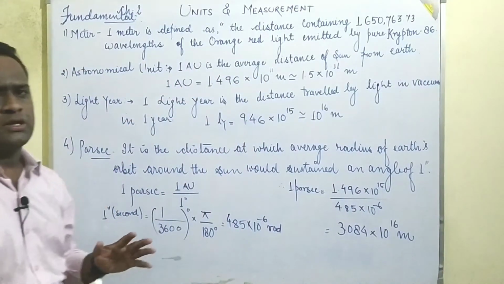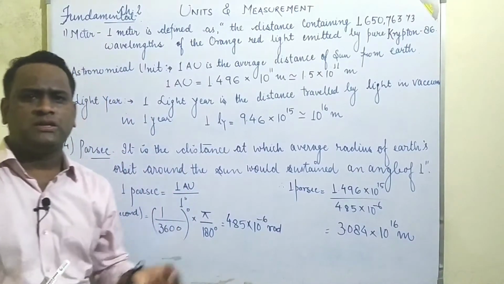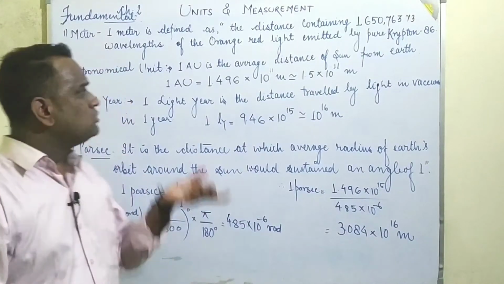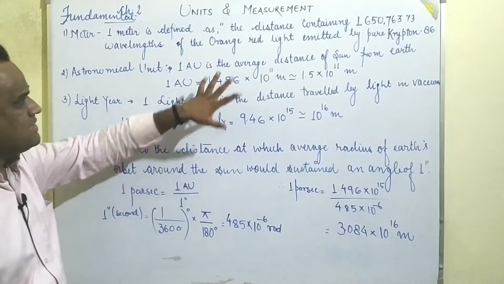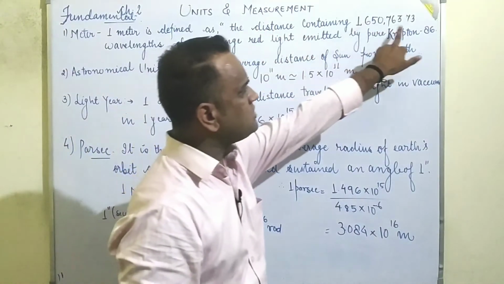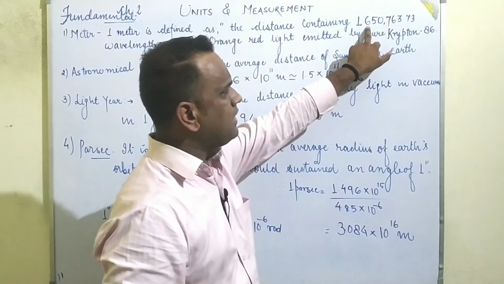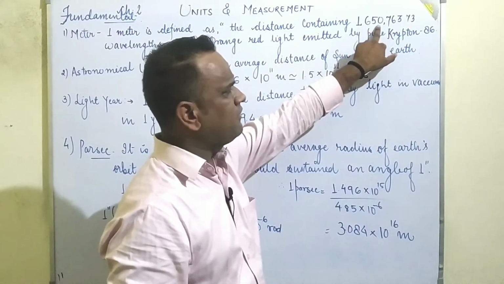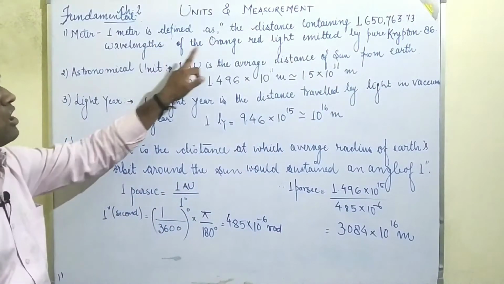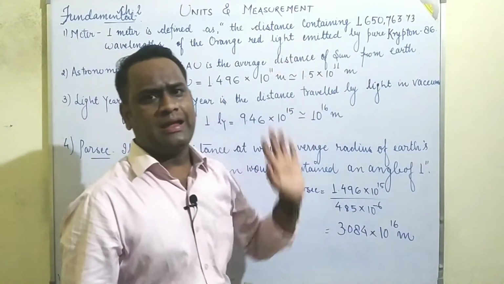What do you mean by meter? In our daily life we say that I have covered 1 meter, 1 kilometer, 1 decameter, 1 decimeter. What are those quantities? A meter can be defined as the distance containing 16,50,763.73 wavelengths of the orange red light emitted by pure krypton 86.